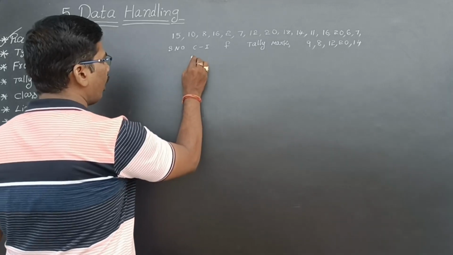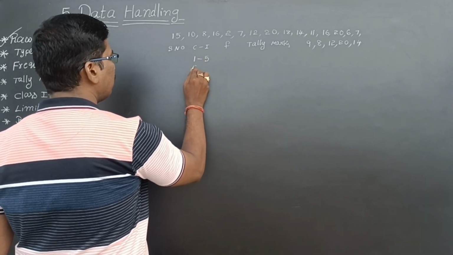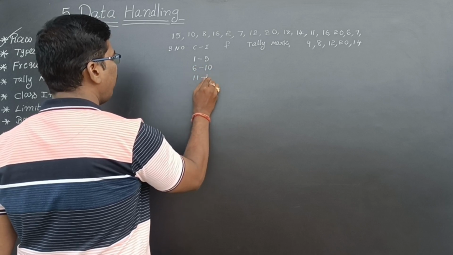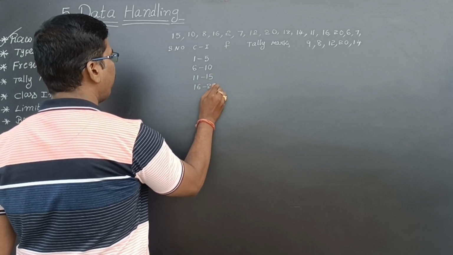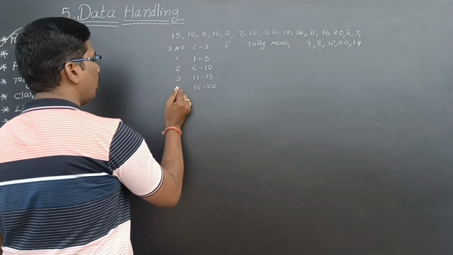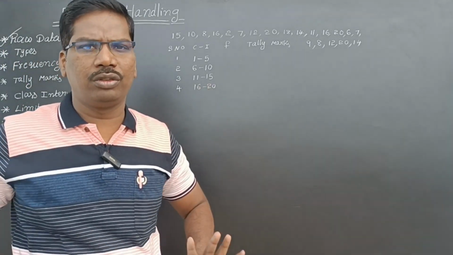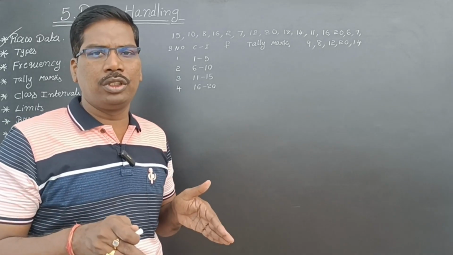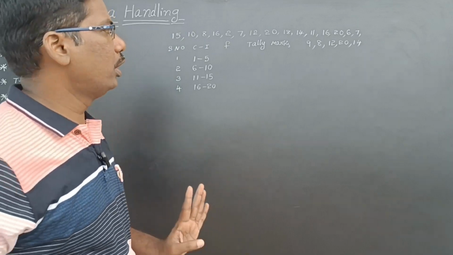Now, let us see here. I am dividing the marks 1 to 5, 6 to 10, 11 to 15, 16 to 20. 4 groups I have made. So, serial number 1, serial number 2, serial number 3, serial number 4. Now, these 20 marks I am dividing into 4 groups. That is why this is called grouped data, because I am making the groups, isn't it? So, 1 to 5 and 6 to 10 and 11 to 15 and 16 to 20, isn't it?